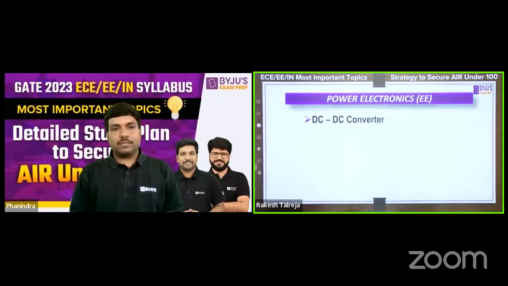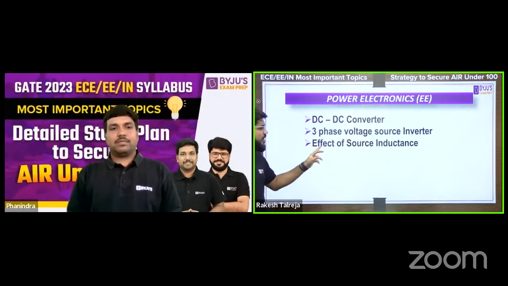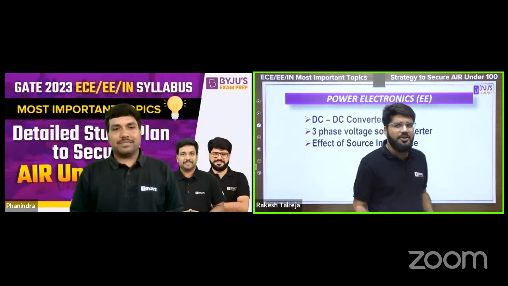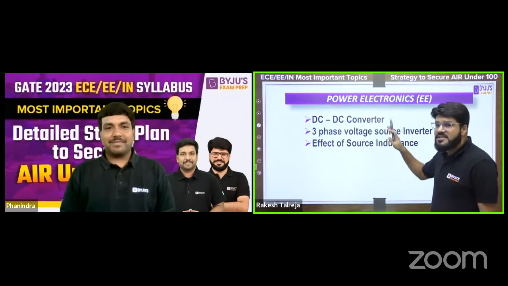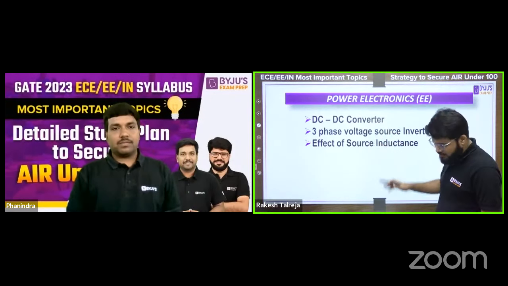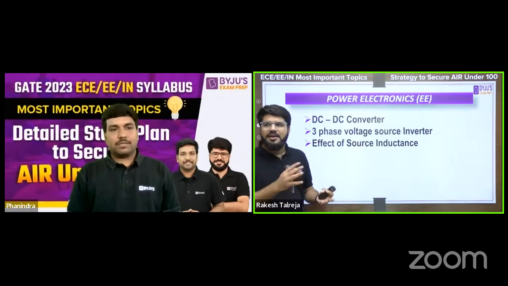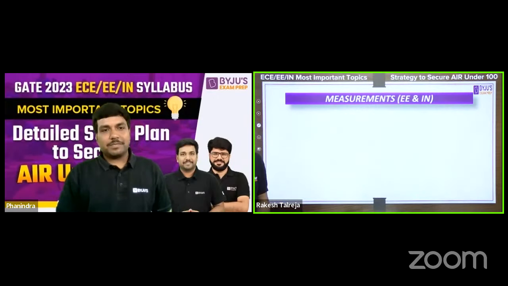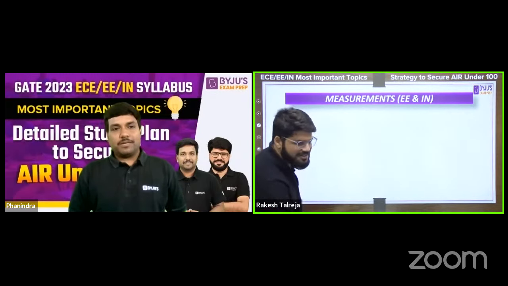Power electronics, again as discussed with Ashutosh sir: DC-DC converter, 3-phase voltage source inverter, effect of source inductance. I'm just briefing these topics because, to be very honest, I'm also not much of an expert in power electronics, but students must know, and these are well researched and discussed topics with Ashutosh sir. That's what I'm presenting to you. So you can have a note of this. And then one more topic of electrical core, again common with instrumentation, is measurement. Phanindra sir will take over and talk about this, and after that, we'll talk about some more strategic points. Again, over to you, Phanindra sir.